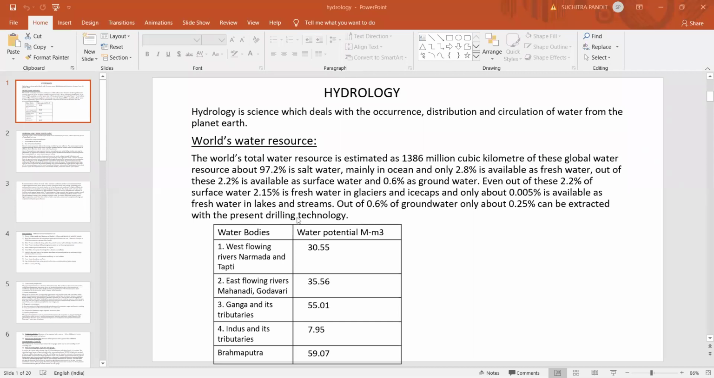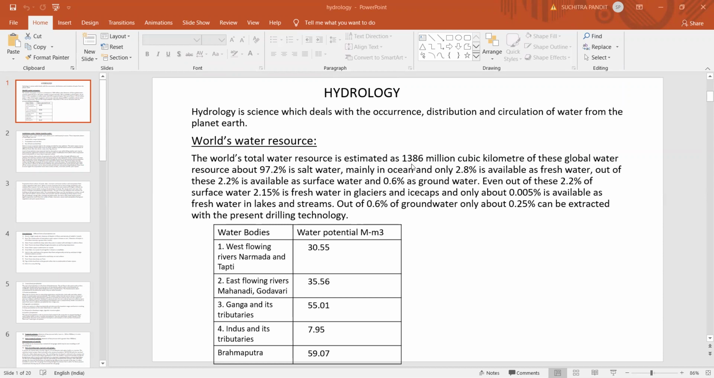Out of this 0.6% groundwater, only about 0.25% can be extracted with the present drilling technology. The remaining water remains as deep storage, so it cannot be taken out and used for any purposes. This is the current statistics of the world water resources.